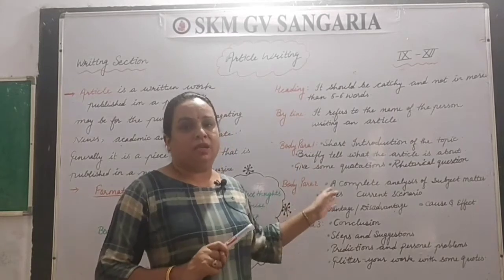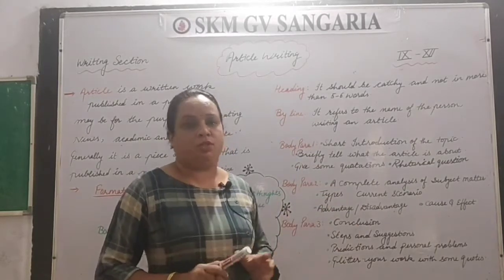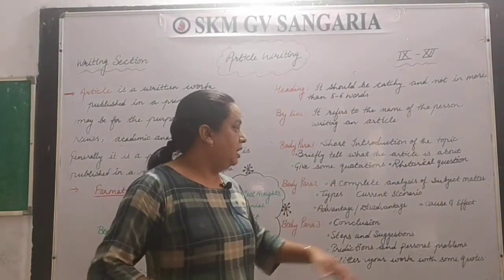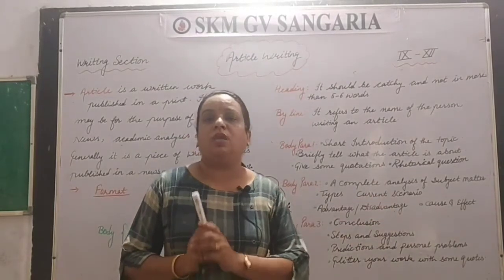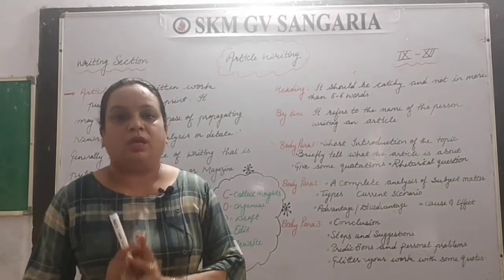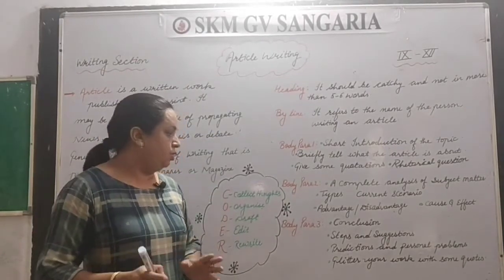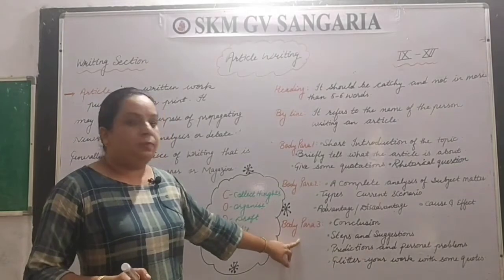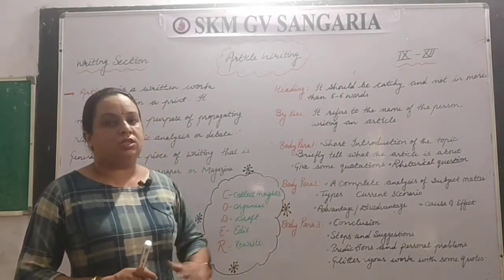Okay, so this second body paragraph is a very important part of article writing. And last one, the causes and effects of that particular problem or that particular issue, according to the question given to you. The last paragraph is body paragraph number 3, which is very important.